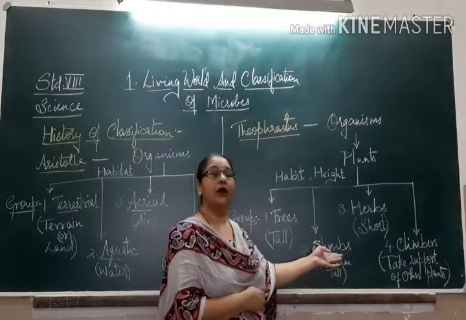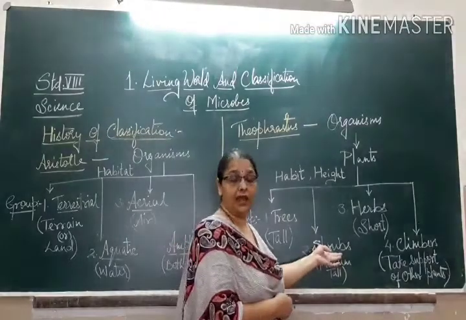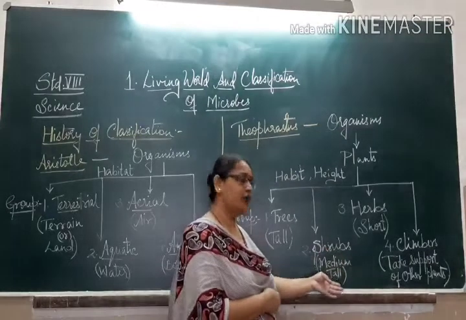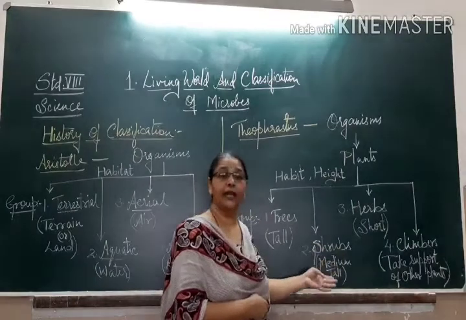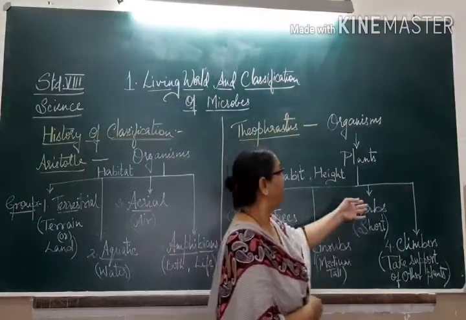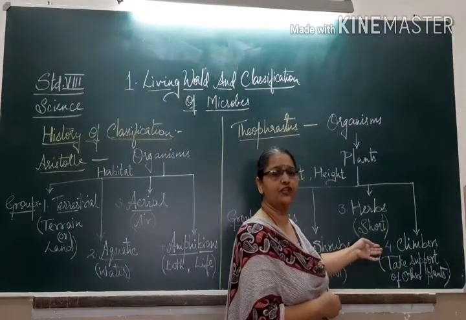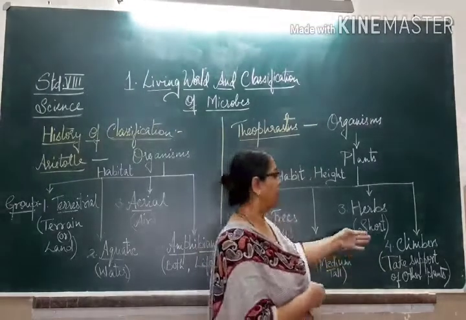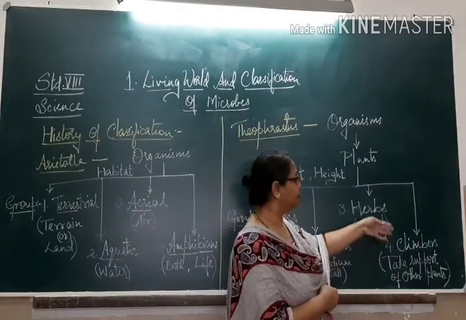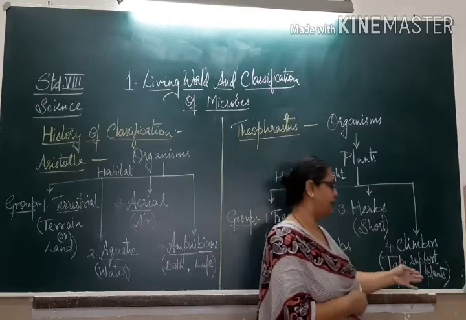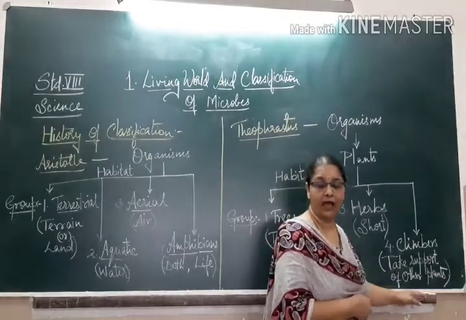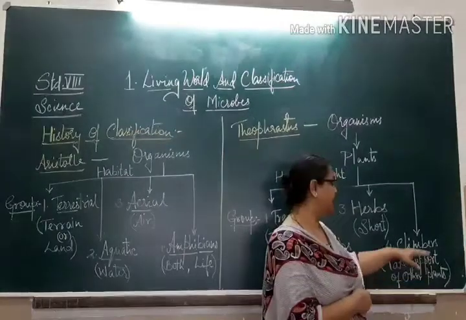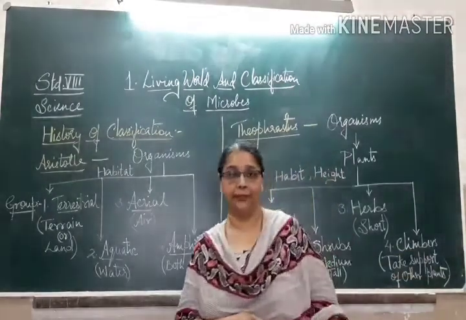The second group included the plants which were medium sized, mostly bushy plants, and included under shrubs. Others were included in the group called climbers.